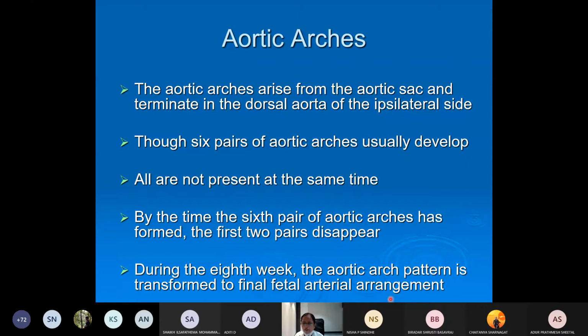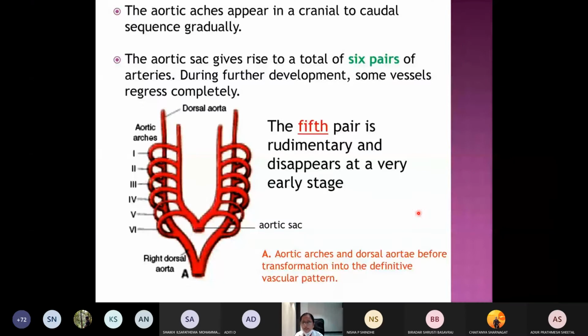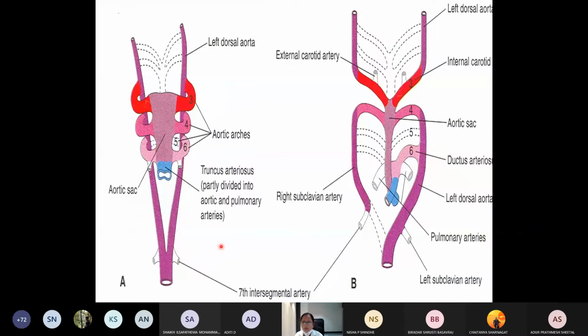During the 8th week, the aortic arch pattern is transformed into the final fetal arterial arrangement. This is how they will be appearing in a craniocaudal sequence. This is how your aortic arches will look.